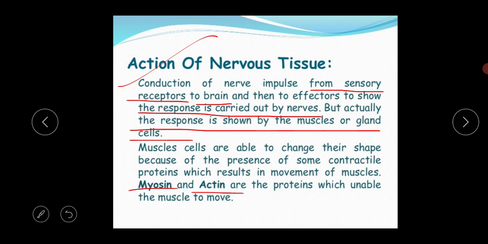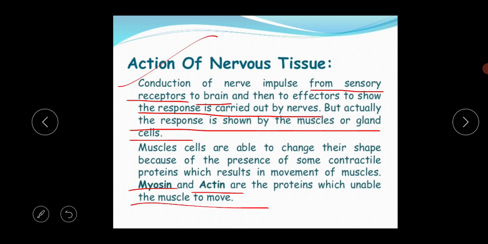And the basic function of these two proteins is that they enable the muscle to move. So without these two proteins the muscles cannot move. So this is the basic function of the nervous tissue.